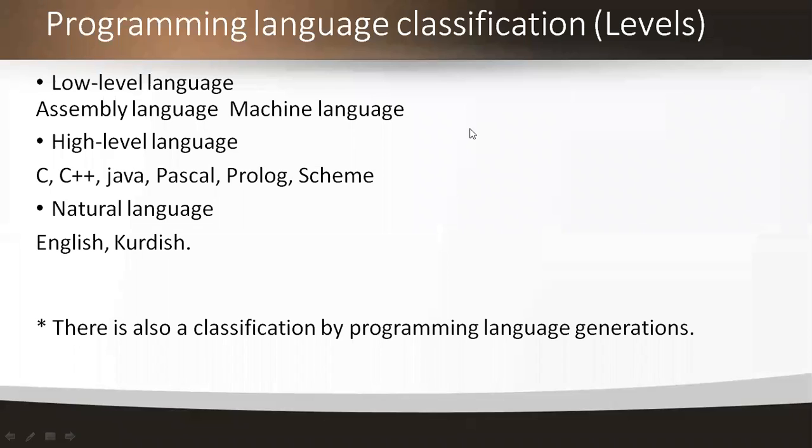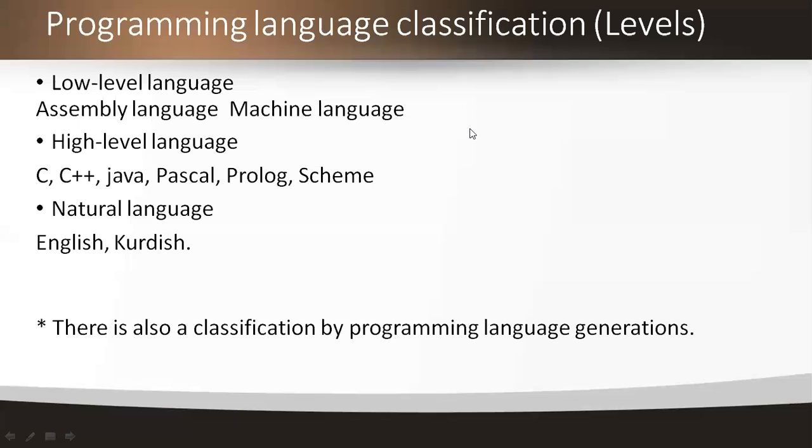Sorry for the interruption, and I'm continuing here. High level language, every student is familiar with the high level language, because we have different types of high level programming languages like C, C++, Java, Pascal, Prolog, Scheme, and so on. And the natural level language is the language that we easily understand, that is a natural language. The example of that language is English.